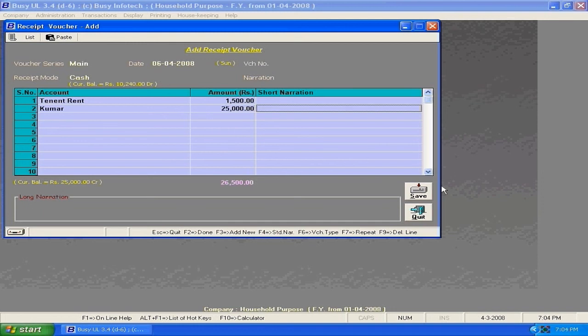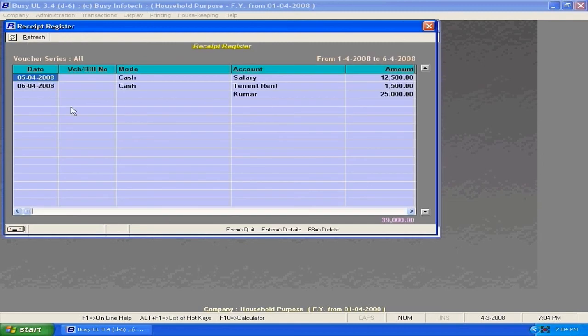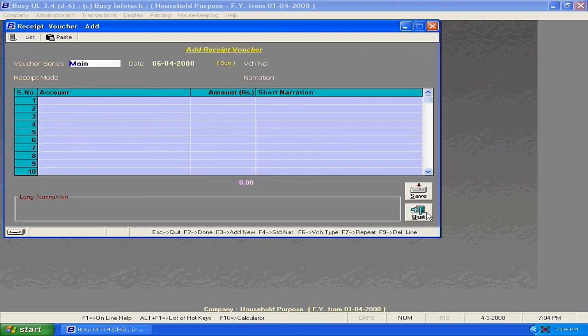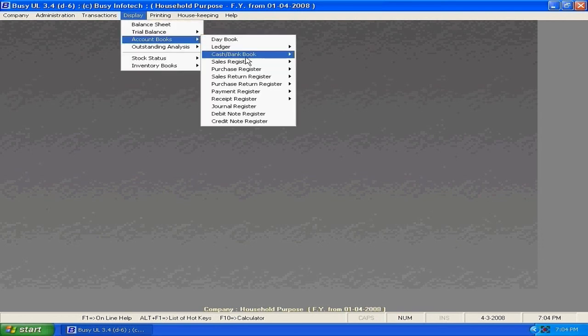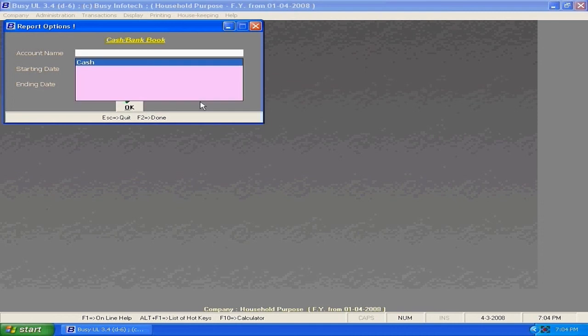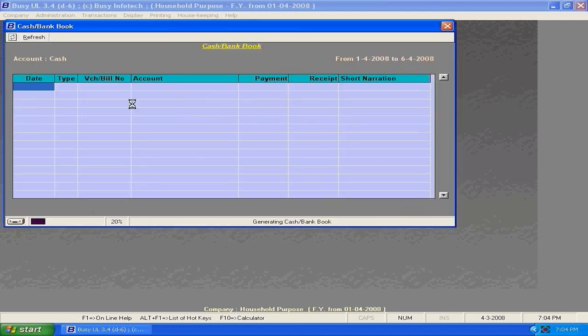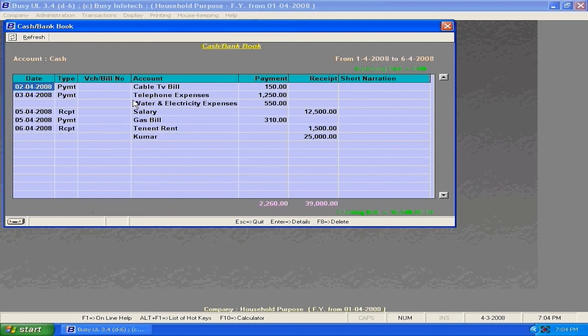Clicking on list, it will display all the accounts depending on date. In order to view your accounts, you need to go to the display menu, account books, and click on cash book. Select the account type.